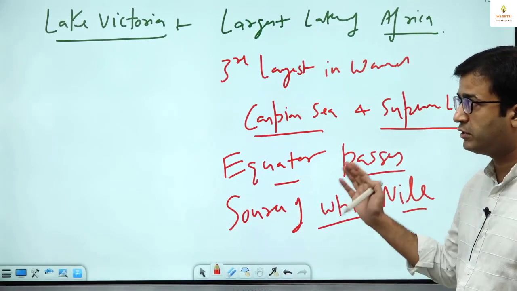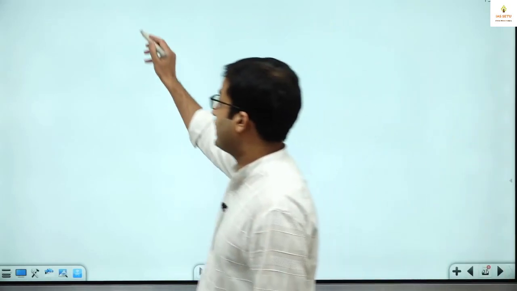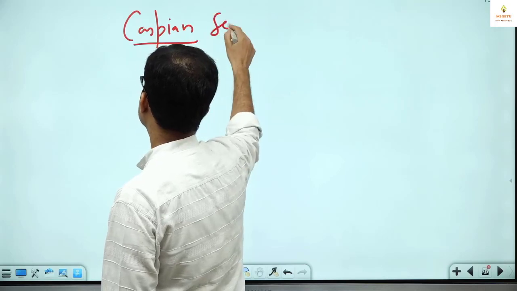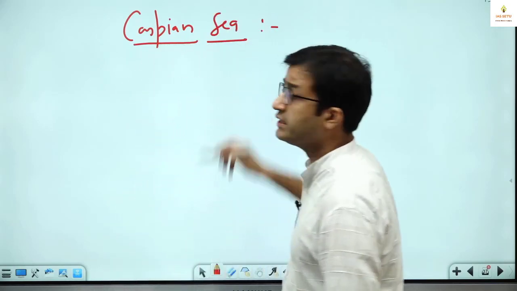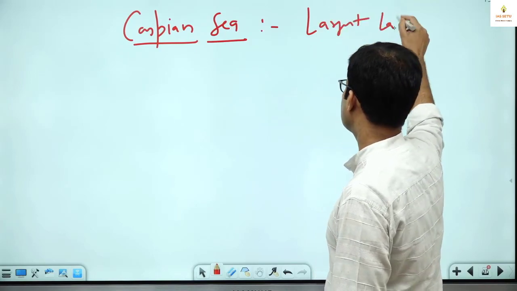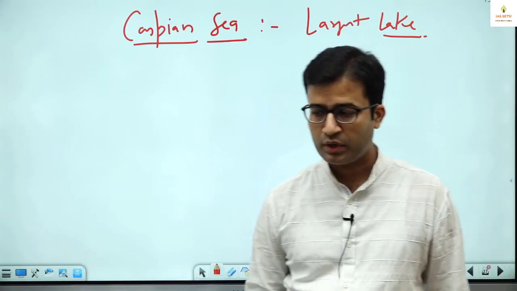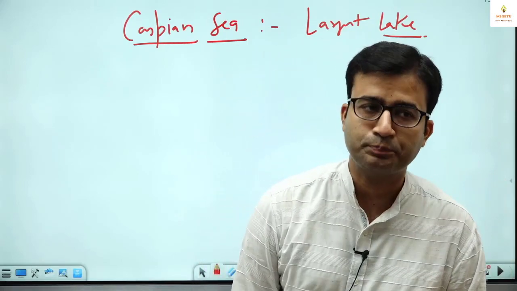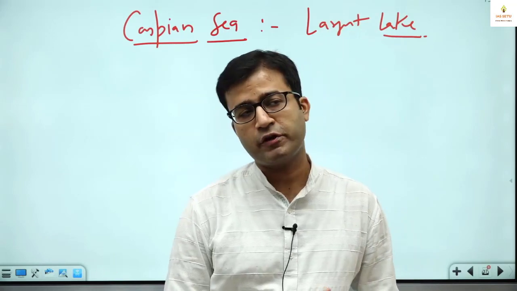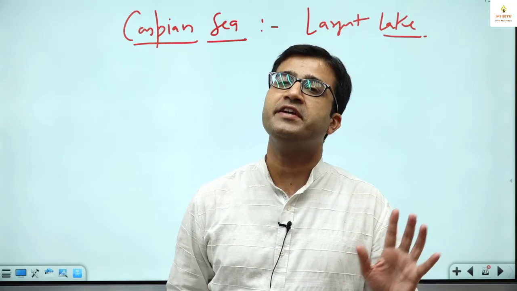Okay, before I cover other lakes like Lake Tana and others, I will just tell you about Caspian Sea. What is that? It is largest lake in the world. It is lake, not sea. Then why is it called sea? I will tell you. Earlier, when the geographers discovered this water body, we had the concept that in lake we have fresh water and in sea we have saline water.